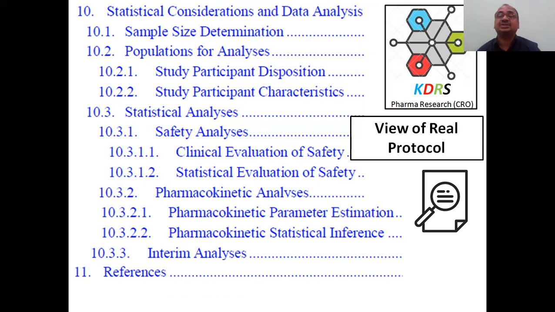Statistical considerations. Which test you applied? T test applied, ANOVA is applied, two-way ANOVA applied. What test? Chi-square test you have applied. You have to write here how you applied and what is the answer. Everything you have to mention. That's why it becomes a big book.